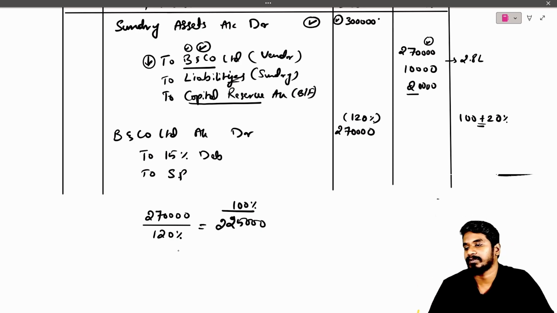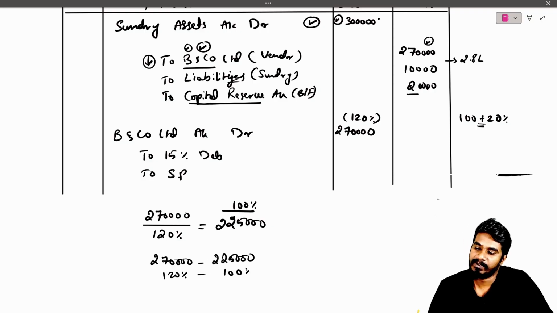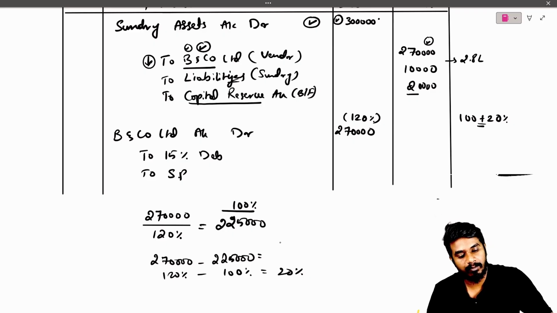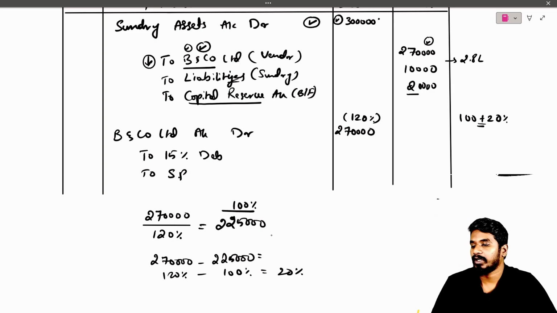So this is your 100%. You need to get the security premium also. So 2,70,000, which is 120%, minus 2,25,000, that is your 100%, equals 20%. What is the amount? 2,70,000 minus 2,25,000. So 45,000 is the security premium. Did you understand? 45,000 is the security premium.